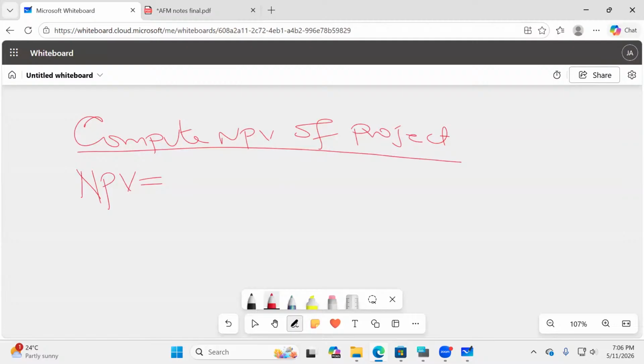There are the operational cash flows every year. The operational cash flow there will be 210. Because this is coming every year, I have to multiply it with the PV annuity factor. Is there any other cash flow you are able to see? There are 3 of them. The second one is the cost of the equipment, which is the initial cost. That will come. There is another cash flow.